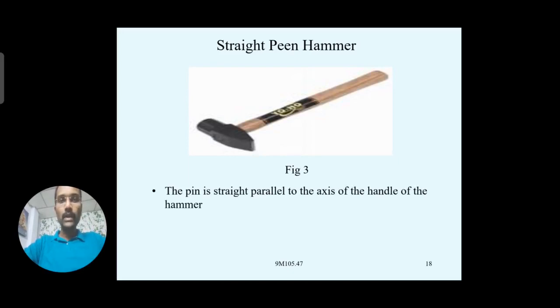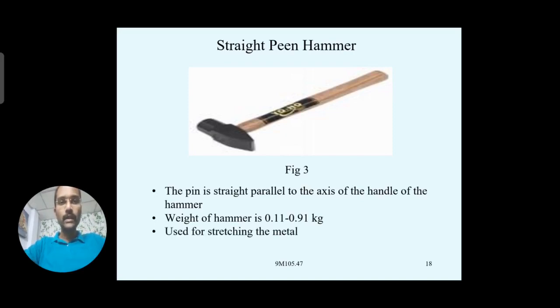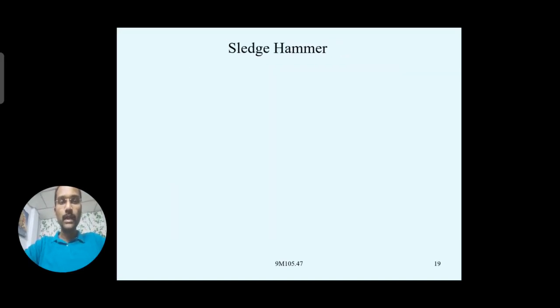Whatever the peen you are looking at, it makes a parallel. Here the weight of the hammer is about 0.11 kg to 0.91 kg, and it is used for stretching the material by giving blows, the same purpose as a cross peen hammer.